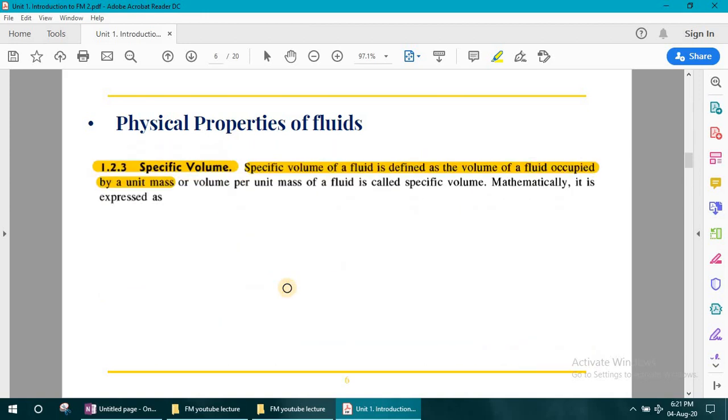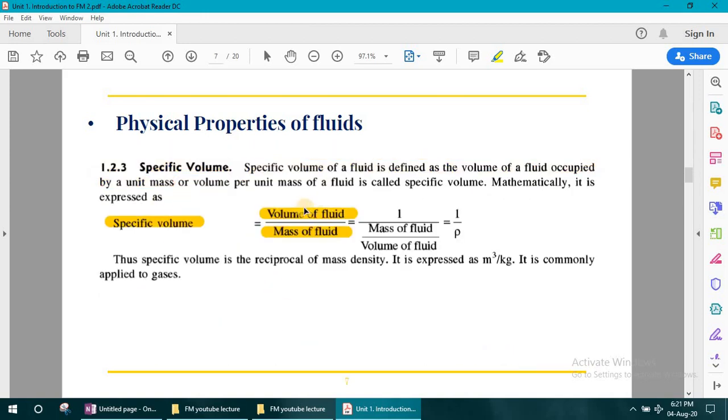So what we have seen over here, specific volume is nothing but volume upon mass, meaning we can take the reciprocal of the density. Here also it is written, specific volume is the reciprocal of mass density. We know that the unit of density is kg per meter cube, and its reciprocal will be meter cube per kg.